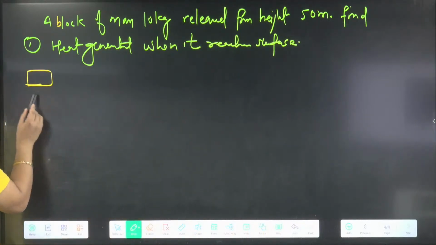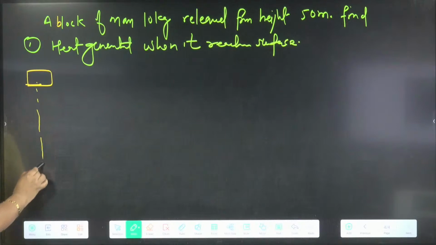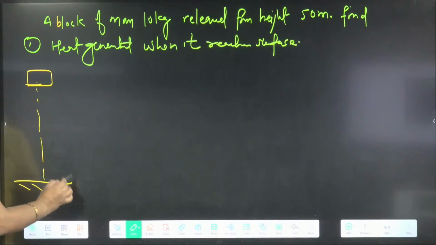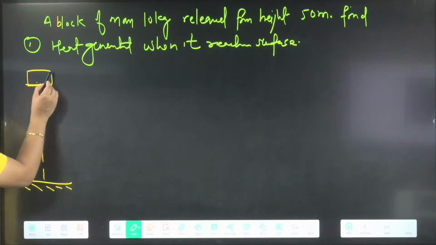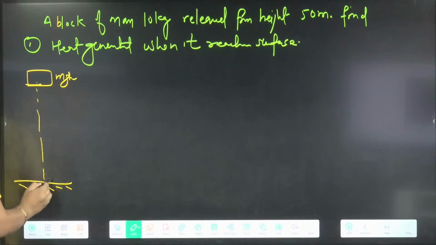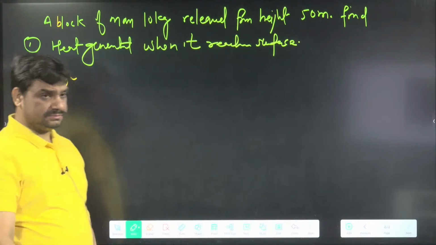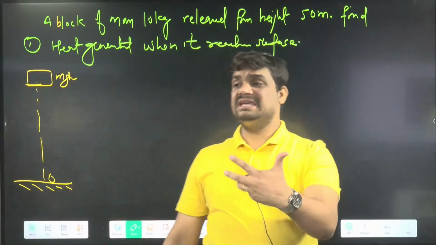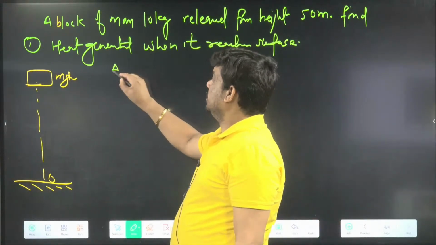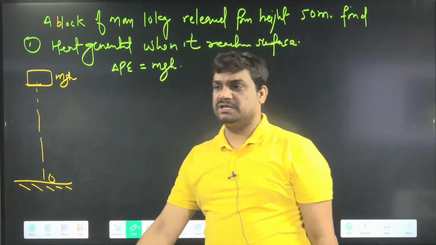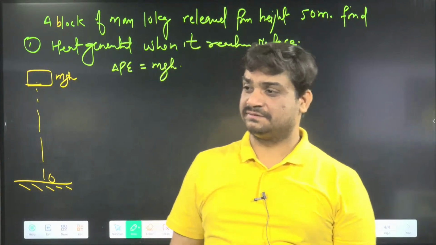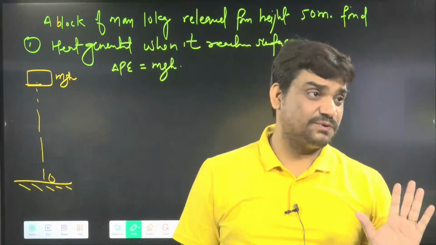We have this block, and when it reaches the surface of the earth, how much heat is going to be generated? Heat will basically come from the change of potential energy. Here the potential energy is mgh, and at the surface we can take the potential energy as 0. How much is the change? The change of potential energy is mgh.